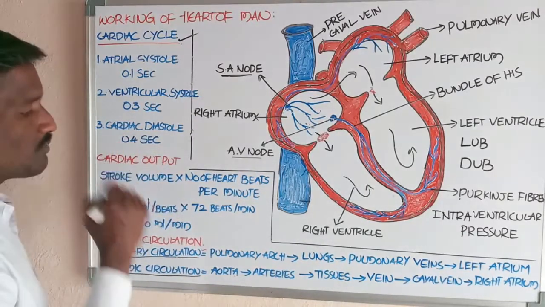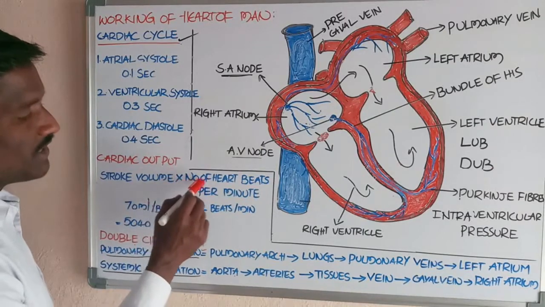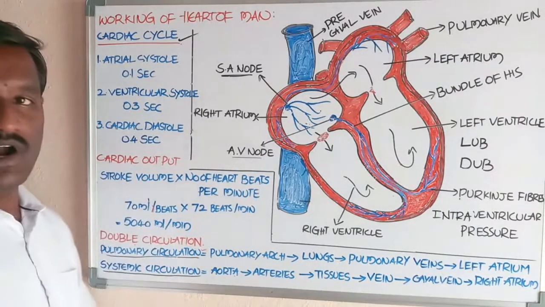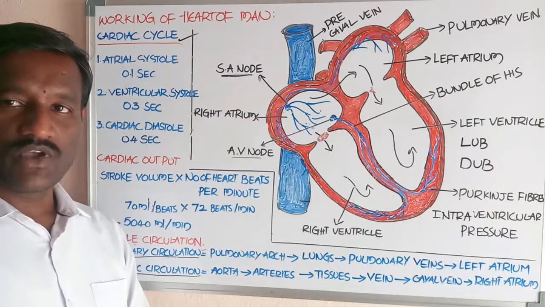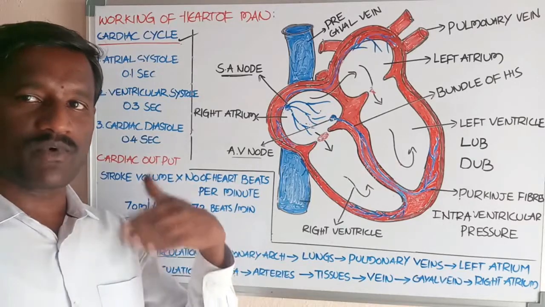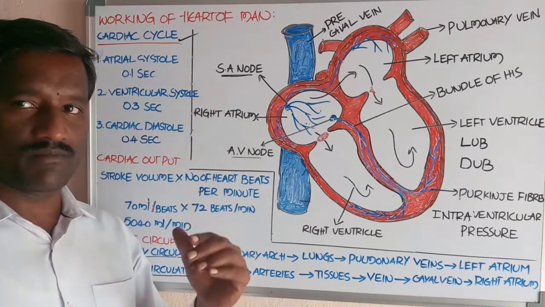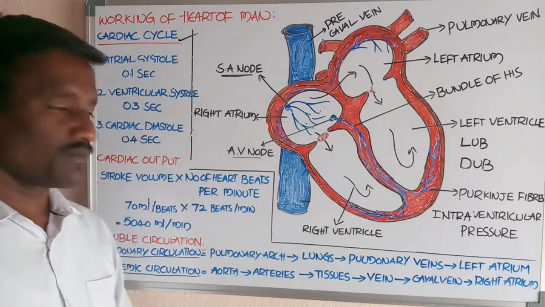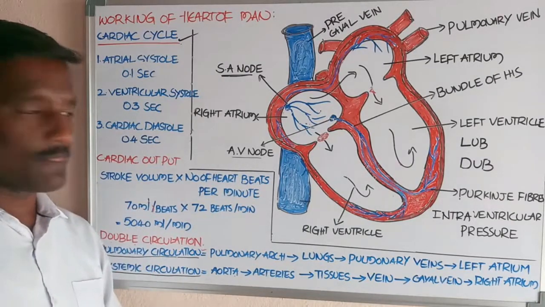Next, cardiac output. Cardiac output is equal to stroke volume into number of heartbeats per minute. Stroke volume, what is the meaning of the stroke volume? Stroke volume means the volume of the blood pumped out by a single ventricle, each ventricle, per each heartbeat. It is equal to 70 ml.